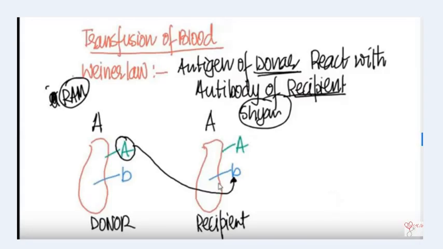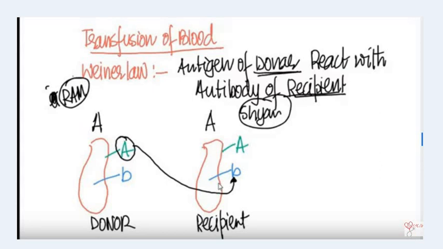How can the doctor say this? How can this matching be done? We will learn all these things. How transfusion of blood is possible from one person to another person.